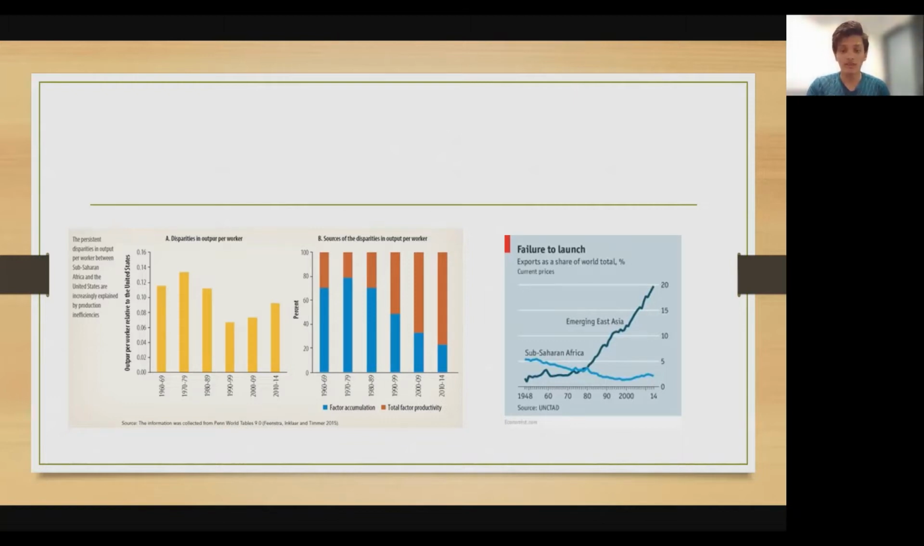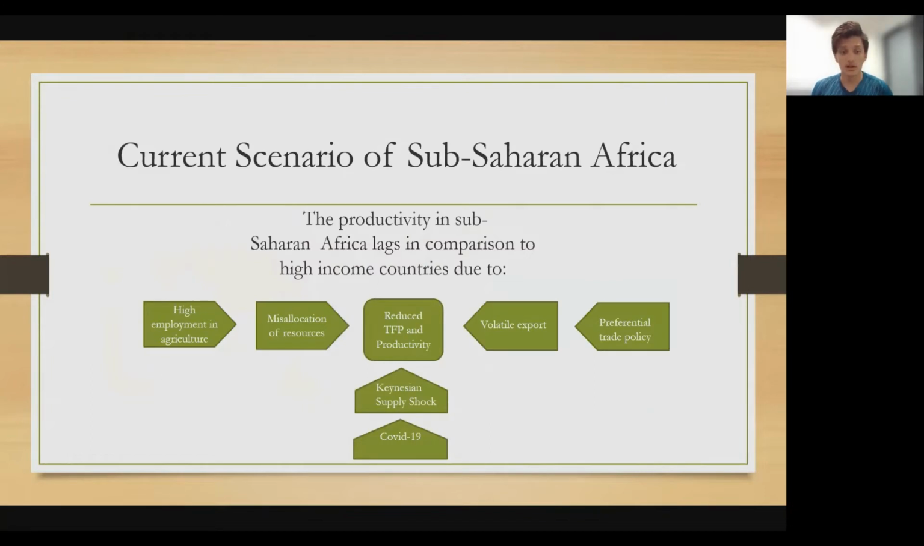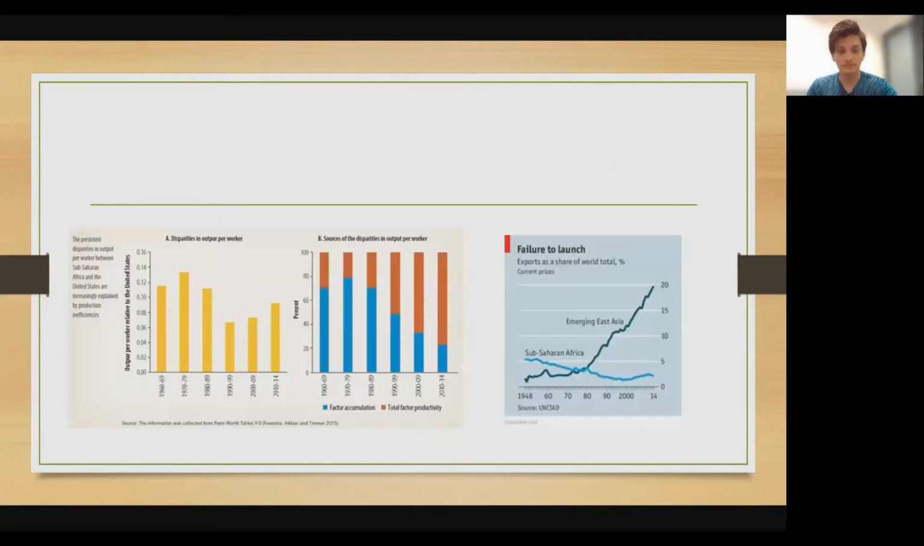Now, coming to why the TFP is so low, there are three reasons for this. First, high employment in agriculture with low economic activity, which has led to the misallocation of resources. Second, the preferential trade policy, which led to volatile export. And third, COVID-19, which has led to the Keynesian supply shock. These three in combination have majorly contributed to the reduced TFP.